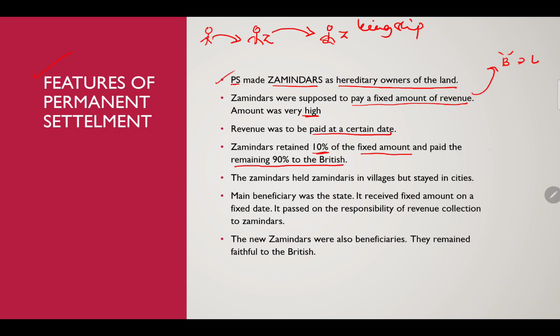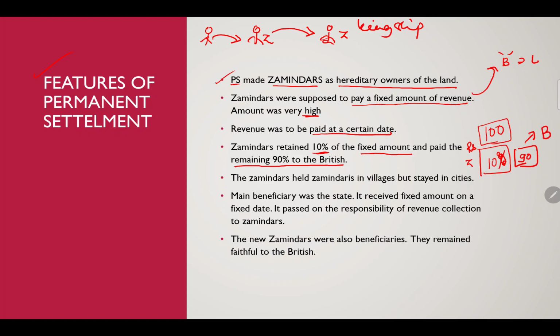If the zamindars collected 100 rupees, then 10 rupees had to be kept by the zamindars, and the remaining 90 rupees was to be given to the British.